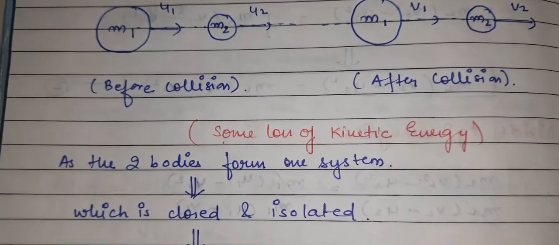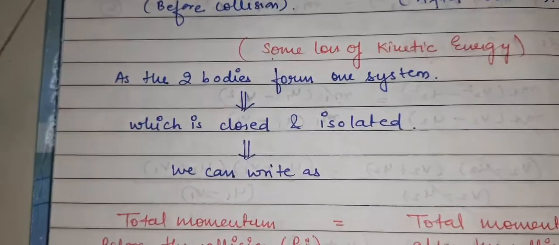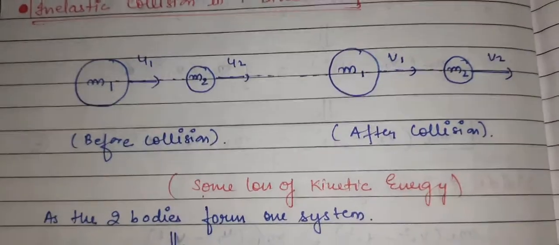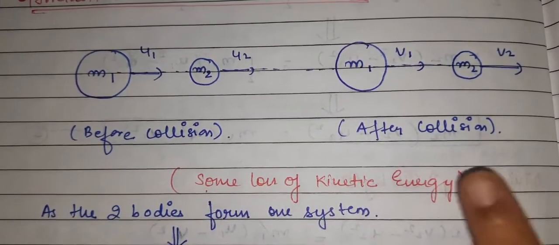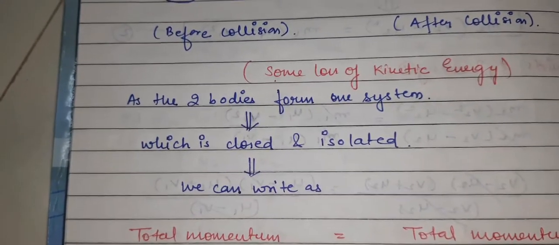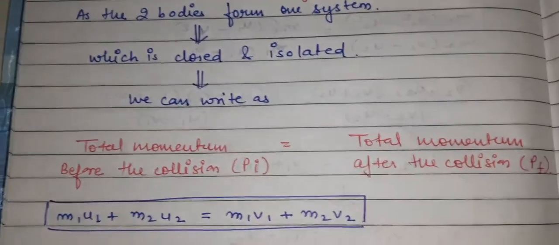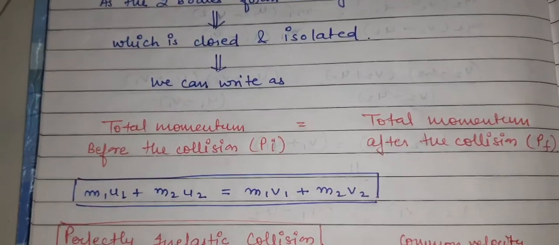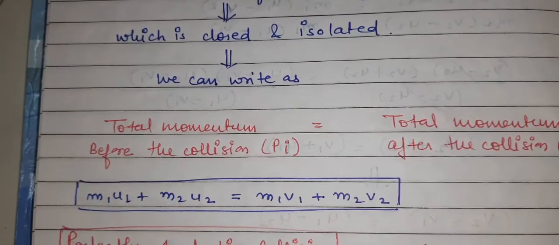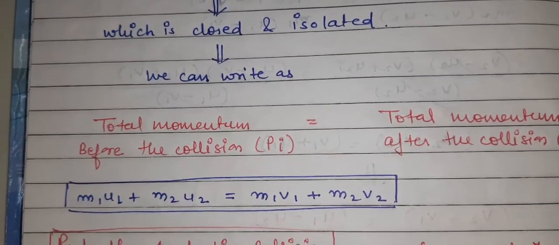Now, some loss of kinetic energy means this is the inelastic case which we are discussing. The two bodies form one system, which is closed and isolated. So we can write that the total momentum before the collision should be equal to the total momentum after the collision, that is pi equals pf. So we can write m1 u1 plus m2 u2 equals m1 v1 plus m2 v2.